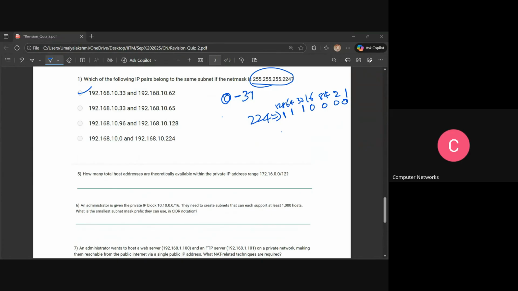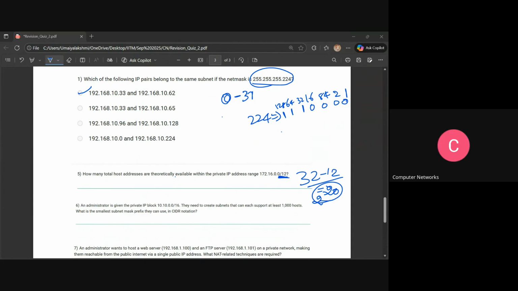Yes, it's right. Whatever value we get, 2 to the power of that value will be the total number of hosts. It's very simple. First, we take the network bits given in the question. The network bits are 12, so the initial 12 are the network bits and the remaining bits are the host bits. We have a total of 32, and out of 32 we subtract 12, which gives 20. And 2 to the power of 20, whatever value you get, is the total number of hosts we give as the answer. Any doubt in this, people? Is it clear? Yeah. Okay.